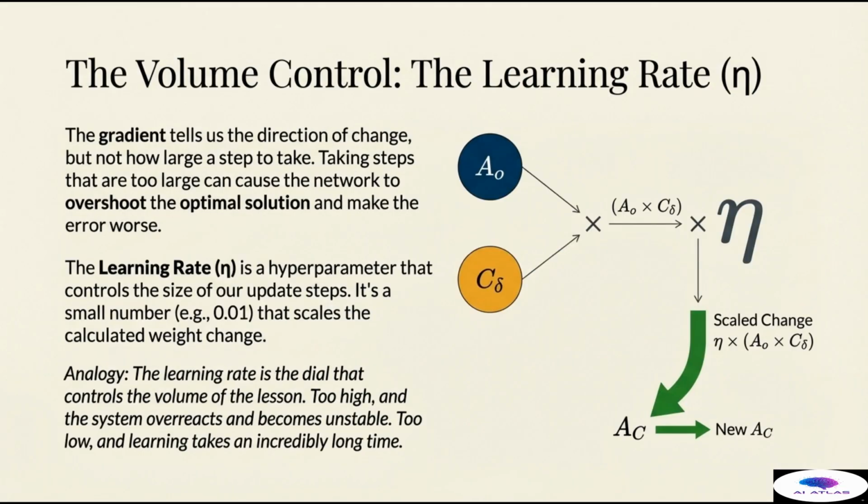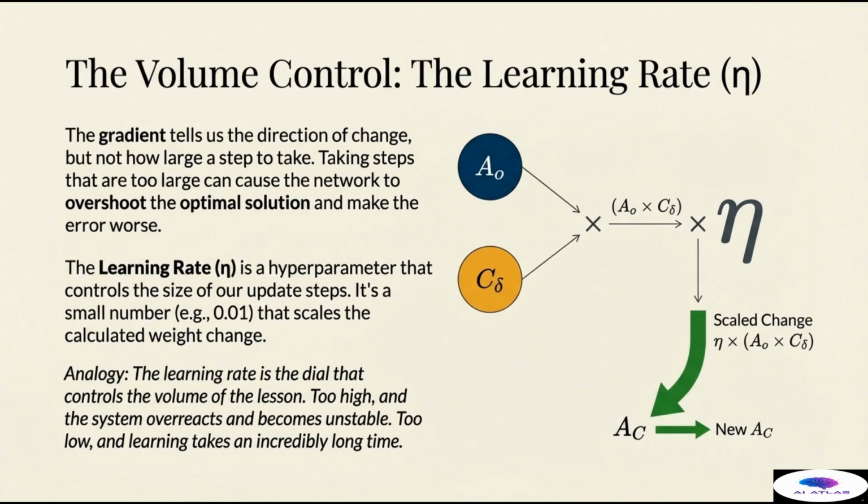The third and final component in the weight update rule is arguably the most critical for successful training: the volume control, the learning rate, represented by the Greek letter eta. As we learned, the gradient tells us the exact direction of the steepest descent, but not how large a step to take. Taking steps that are too large can cause the network to constantly overshoot the optimal solution, potentially causing the weights to oscillate wildly and make the error worse. This results in the complete failure of the learning process.